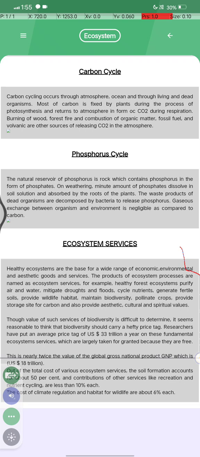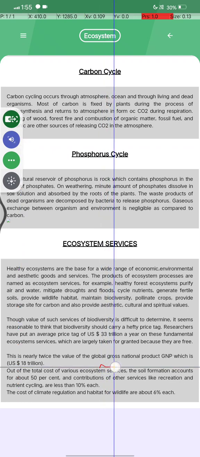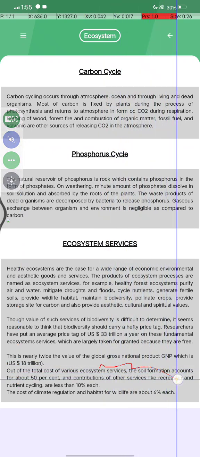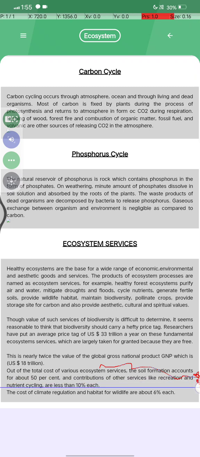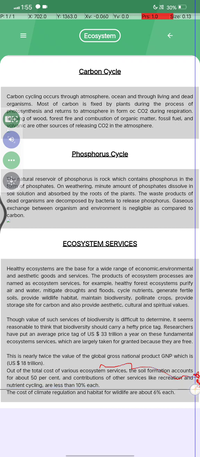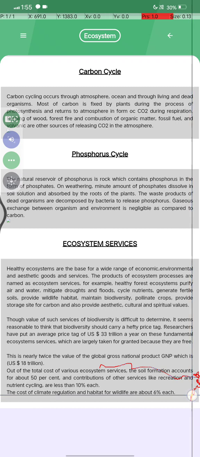This is nearly twice the value of global gross national product, which is US $18 trillion. Out of the total cost of various ecosystem services, soil formation accounts for about 50% of the contribution, while recreation and nutrient cycling are each less than 10 percent. The cost of climate regulation and wildlife habitat are about 6% each.